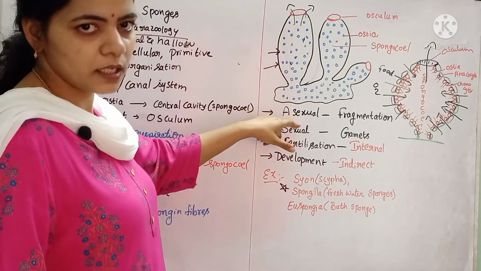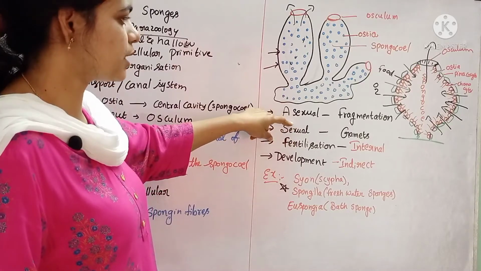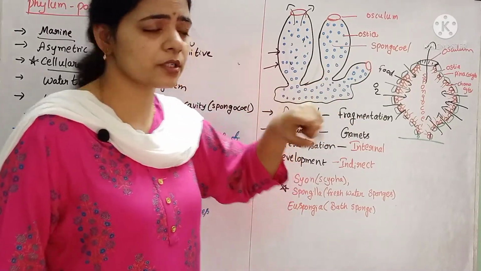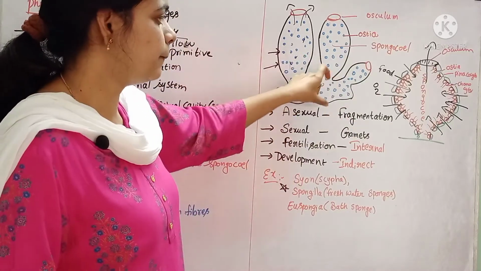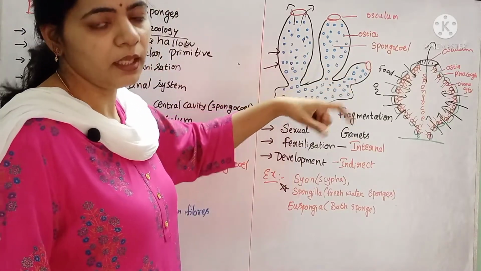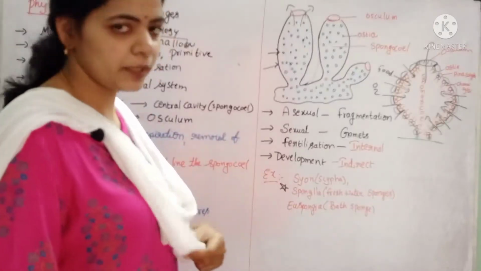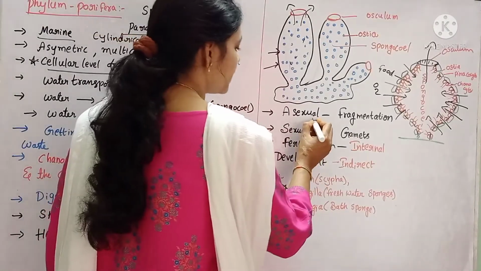And if we see the reproduction, asexual reproduction is by means of fragmentation. Fragmentation means, if any part of the sponge is broken, that broken part will develop into a new individual. That is called fragmentation, and this also exhibits budding.